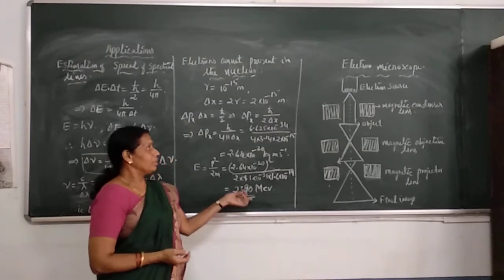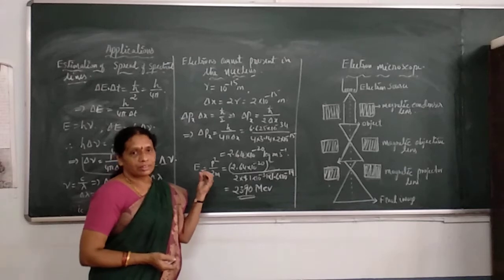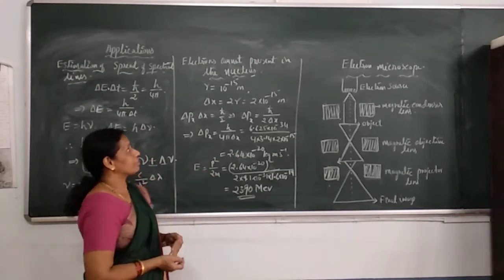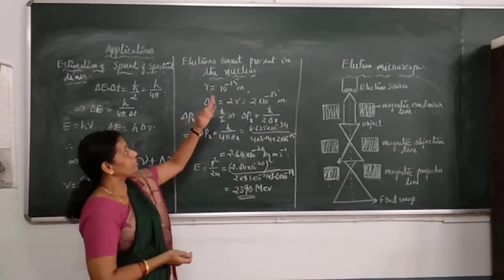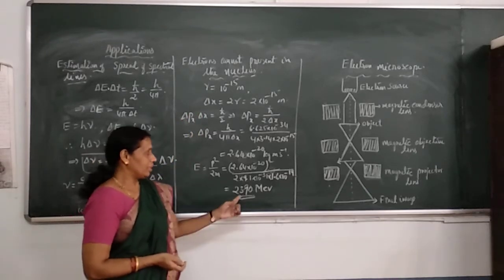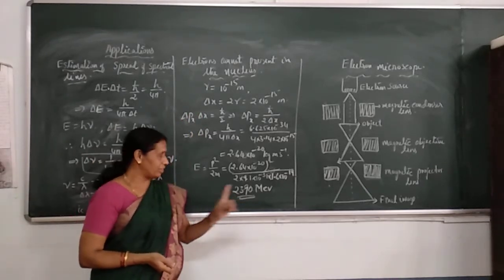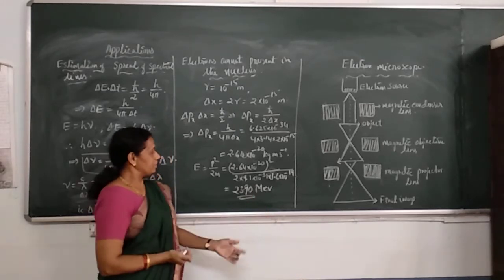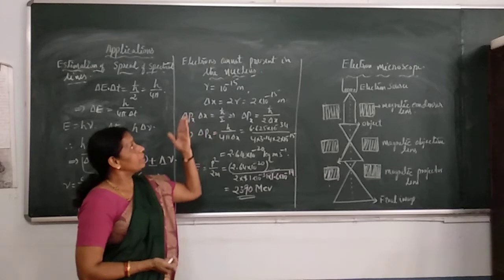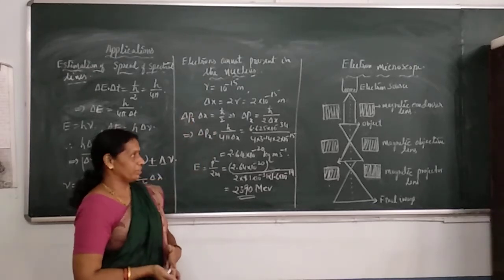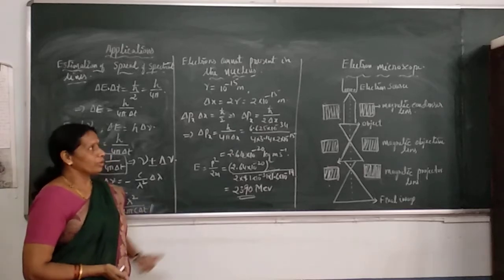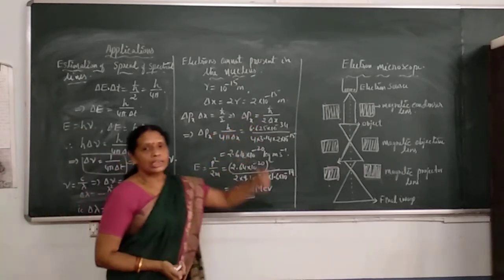From this it is concluded that electrons cannot exist inside the nucleus. If they were present, they should possess a very high energy, but such a thing was not observed during beta decay. That's why the conclusion is that electrons cannot be present in the nucleus. These are the applications. Now the next part is about the electron microscope.